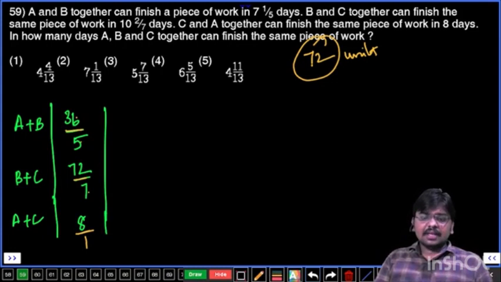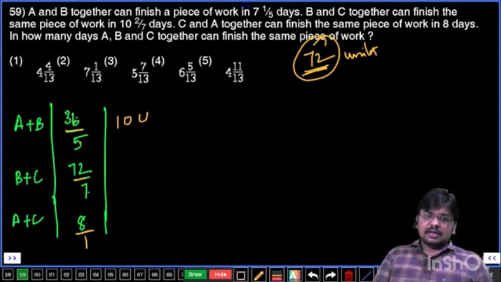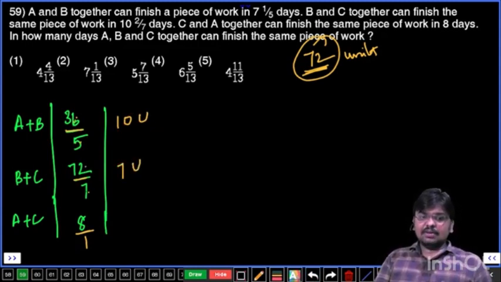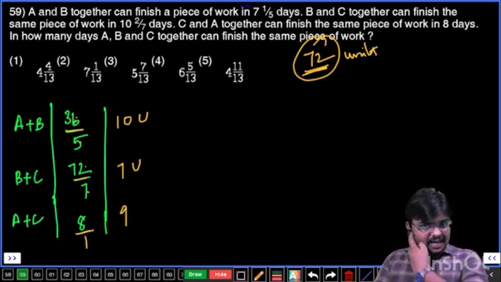They will complete all 72 units of work in 36 by 5 days, which means the 1 day work of A and B is going to be 10 units only, because 36 by 5 into 10 is going to be 72. 5 ones are 5, 5 twos are 36 into 2, 72, right? Like that you need to write. AB's 1 day work is 10 units. Similarly, BC's 1 day work is going to be 7 units, because 72 by 7 into 7 is 72. Similarly, AC's 1 day work is going to be 9 units, because 8 nines are 72, right?